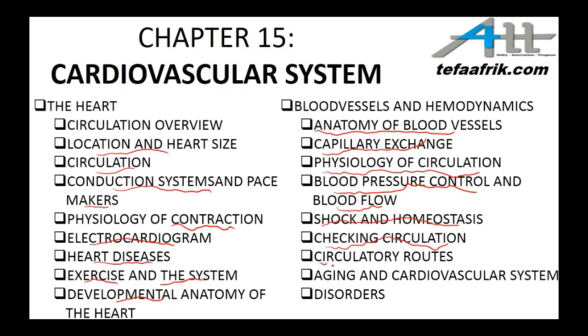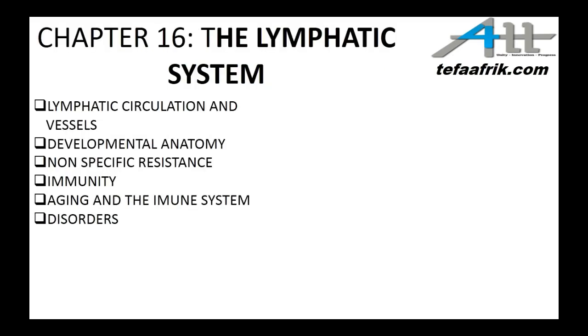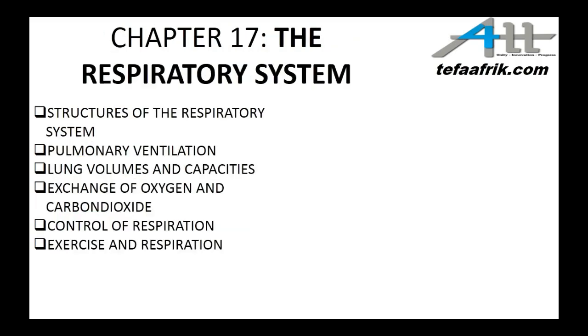We'll look at the circulatory routes, the different circulatory routes. We'll look at the relationship between aging and the cardiovascular system, and we'll see disorders. Under the lymphatic system, we'll look at lymphatic circulation and vessels, developmental anatomy, non-specific resistance, immunity, aging and the immune system, and we'll look at the different disorders of the lymphatic system.